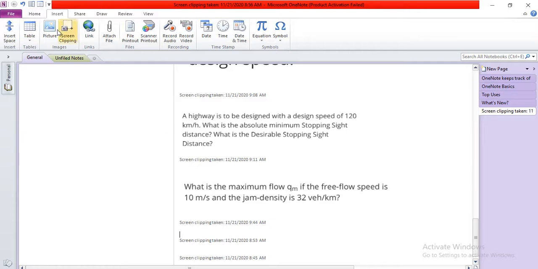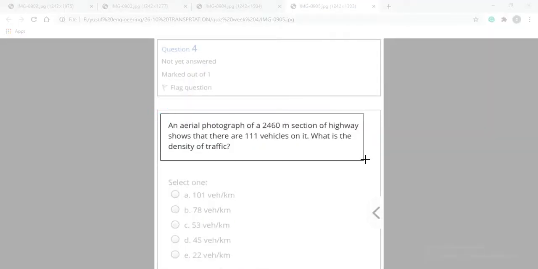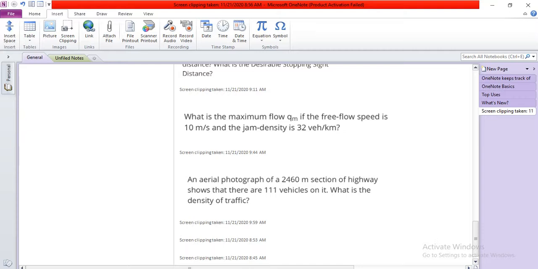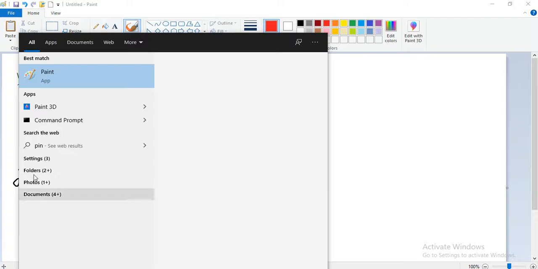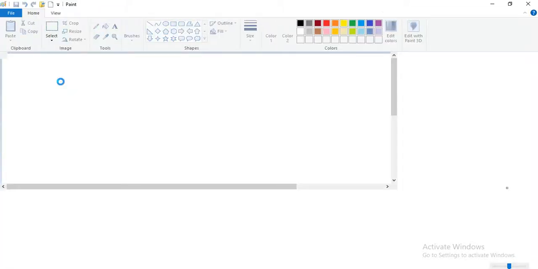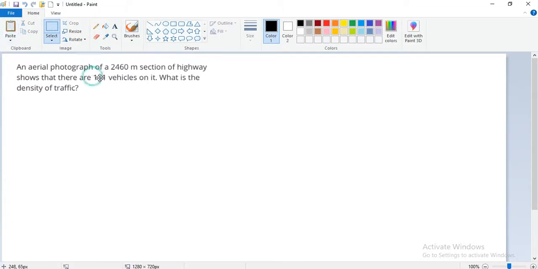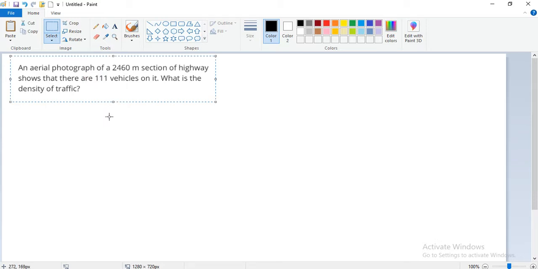We just need to find the density, so we need to solve this one now.